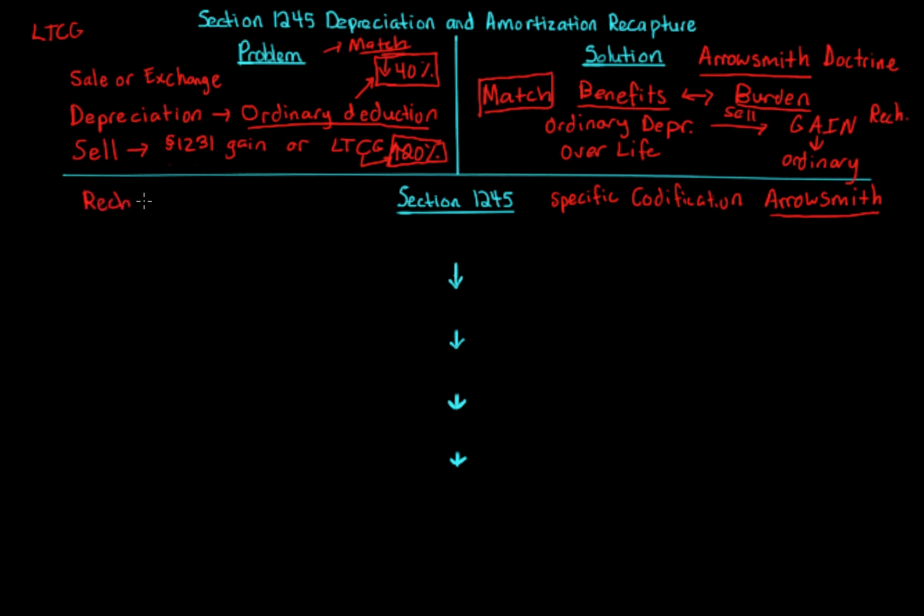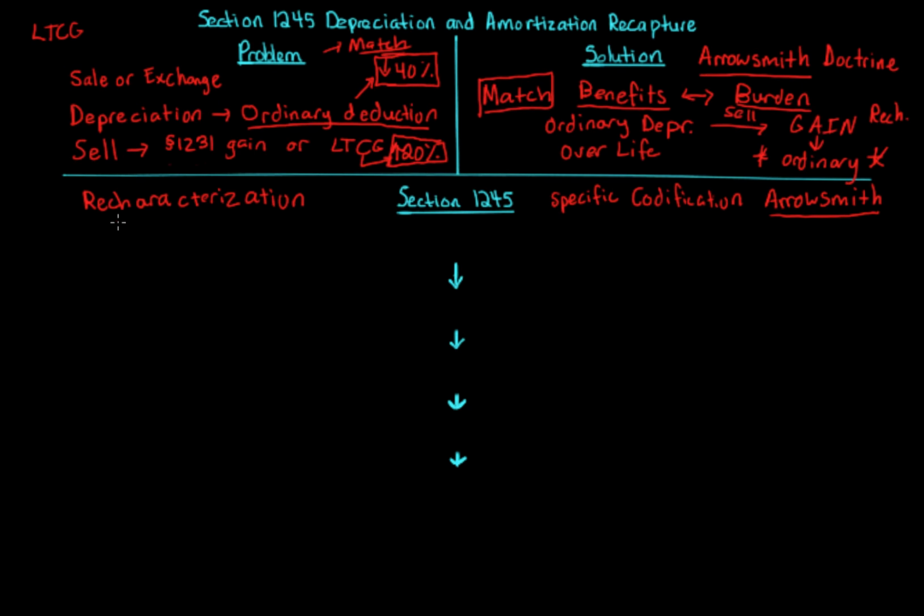So even though we call it a Section 1245 recapture, it's a recharacterization. And what recharacterization means is that when we sell the property, it's possible that Section 1231 gain or long-term capital gain that we determine might be recharacterized as ordinary. As ordinary. That's what you should be thinking in your head. Recharacterization means we might have to recharacterize some of our gain as a different character than under the general rules.